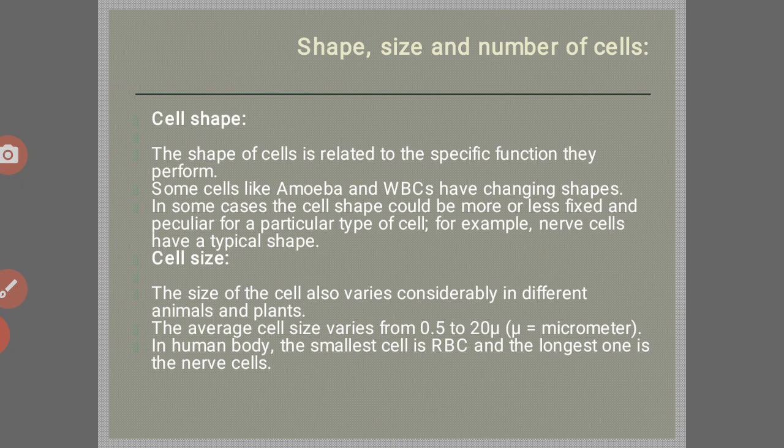Now cell size. The size of cells also varies considerably in different animals and plants. The average cell size varies from 0.5 to 20 micrometers. In the human body, the smallest cell is the RBC, that is the red blood cell, and the longest one is the nerve cell.